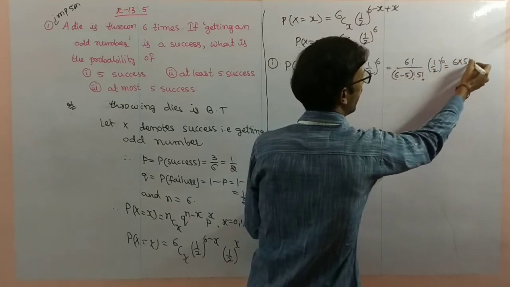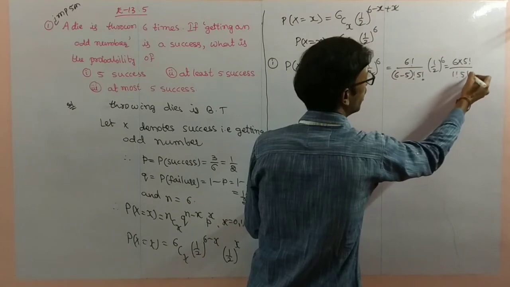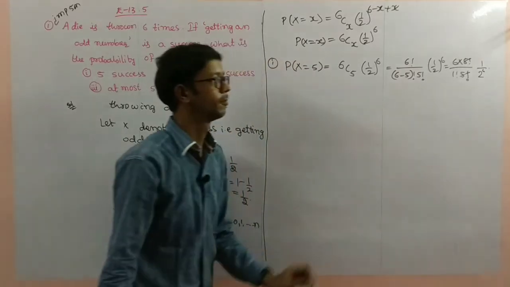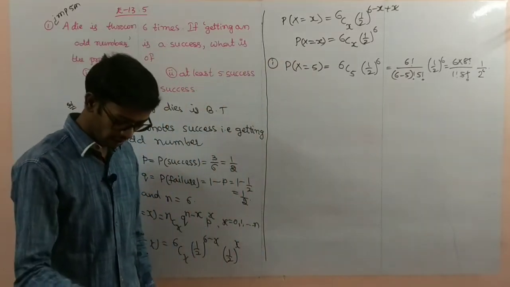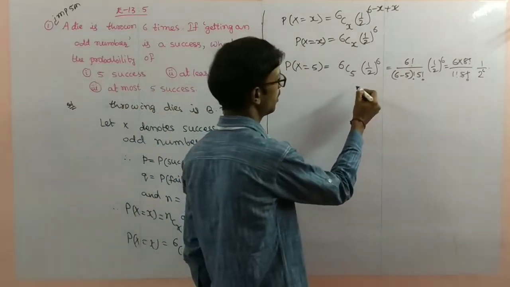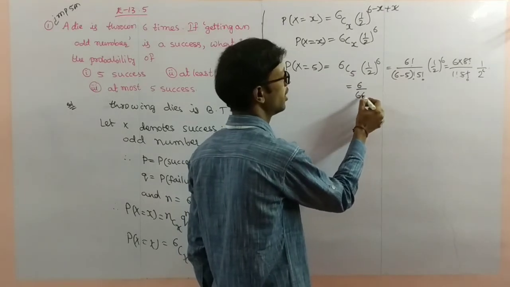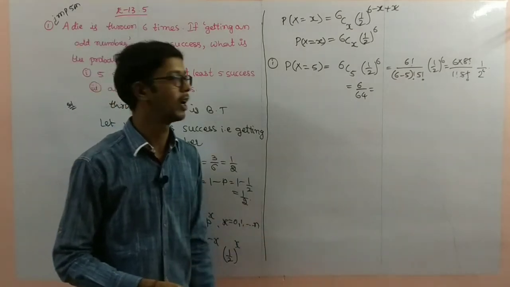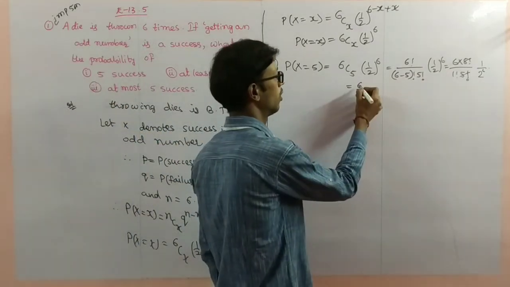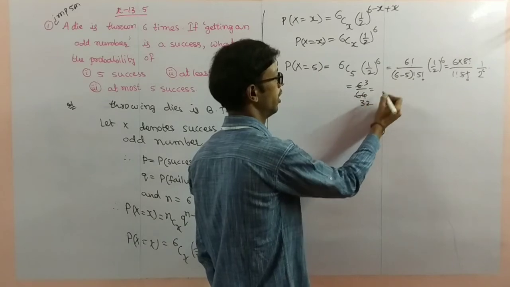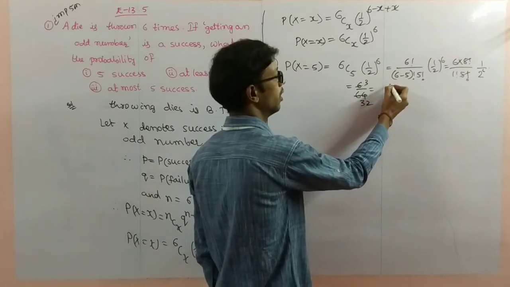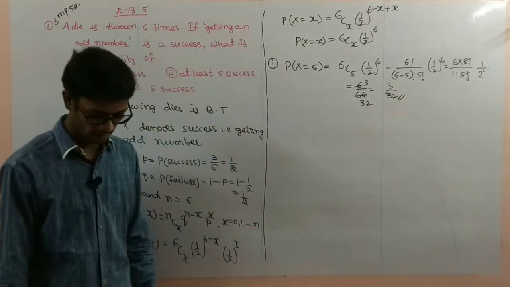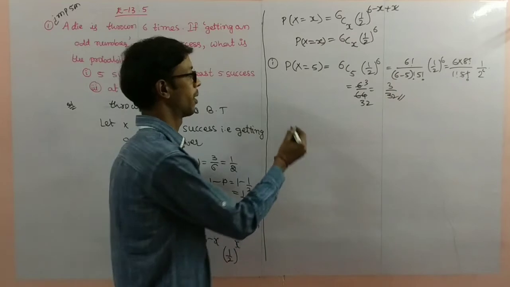That is 6 into 5 factorial by 1 factorial into 5 factorial, cancel, 1 by 2 power 6. So the simplification gives 6 by 64, that is 3 by 32 is the required probability.